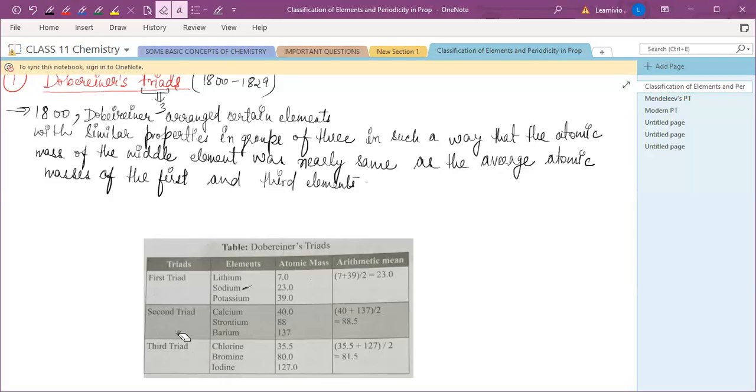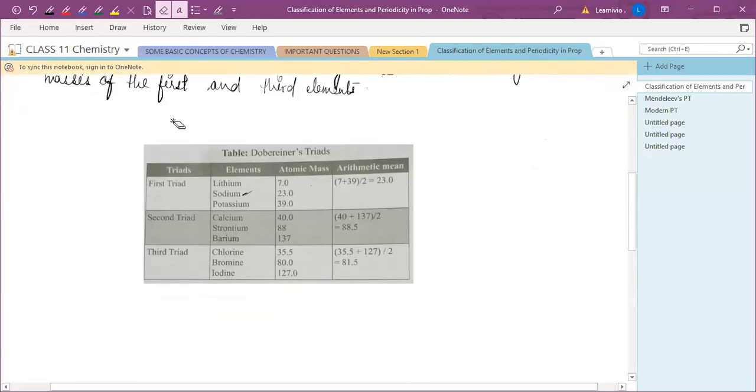It was not applicable to the other elements. He gave only three triads. That's why it was discarded. Also write down the limitations.